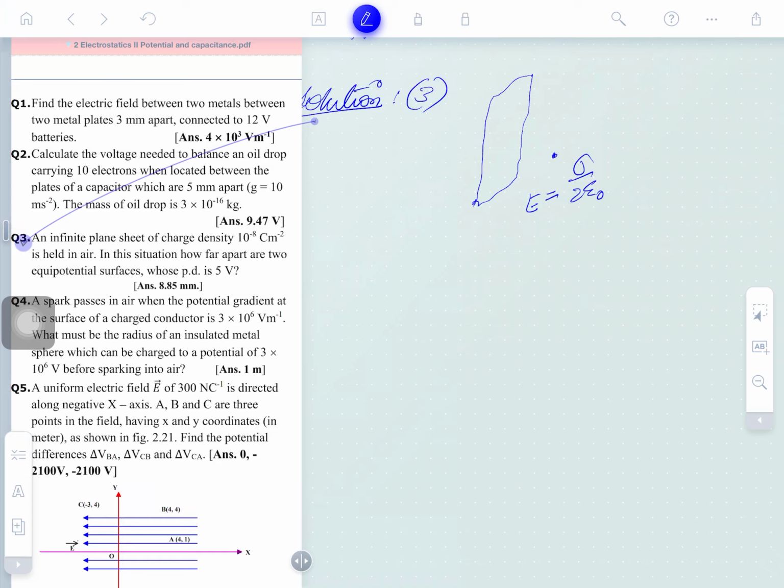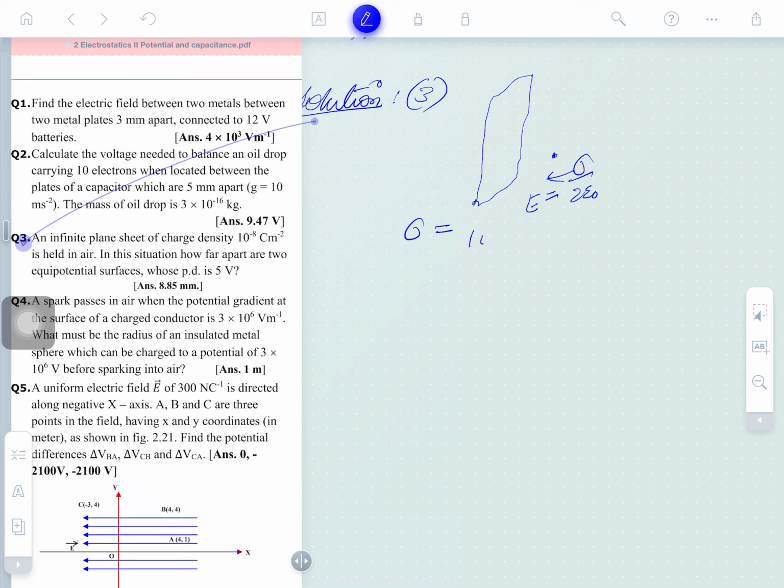Clear? So the sheet charge is 10 to the power minus 8 coulomb. What is the charge here? It's not a charge, it is the charge density. It means sigma is given here. You have been given sigma here. Do you understand this?